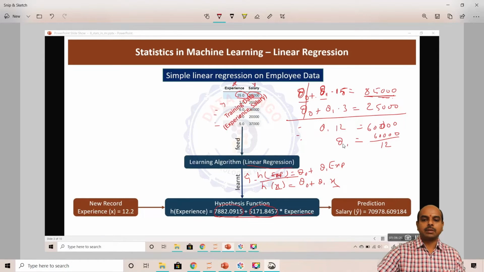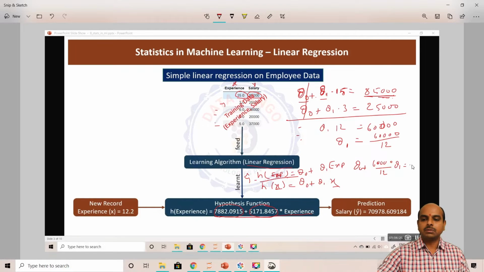You can do that math, and then substitute theta 1 into one of the equations: theta 0 plus 60,000 divided by 12 into 3 is equal to 25,000, right? When you cancel this, you get 15,000, and theta 0 is equal to 25,000 minus 15,000, which is 10,000.